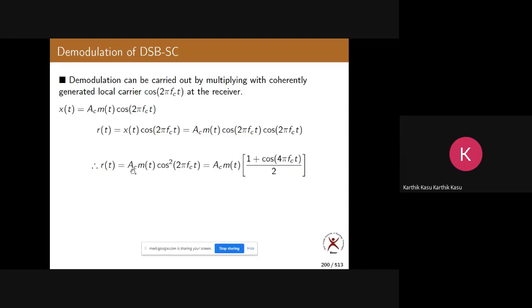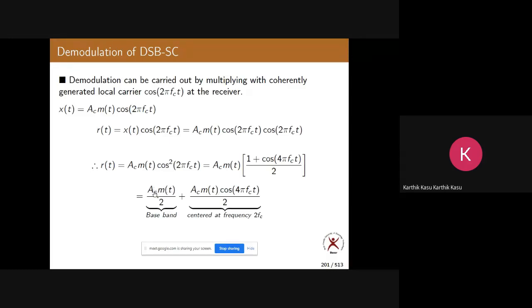Now r of t equals A c m of t, this whole square. Correct? So A c m of t common. What is cos square theta? 1 plus cos 2 theta by 2. So this is what we get. Now here we can write it like this: A c m of t by 2 plus A c m of t into cos 4 pi fct by 2.